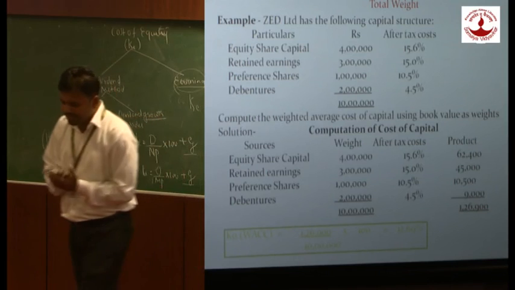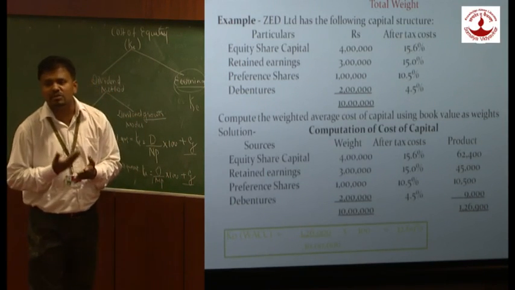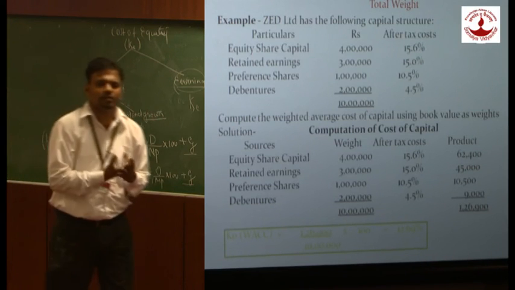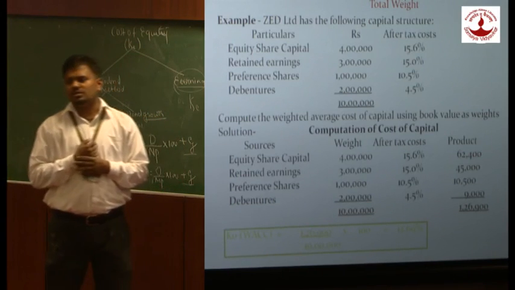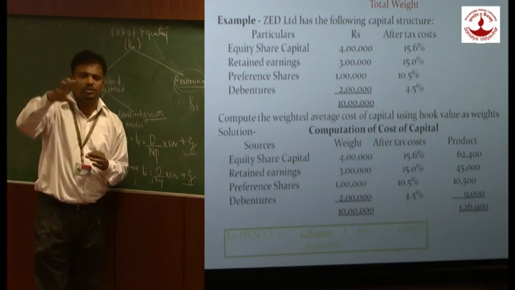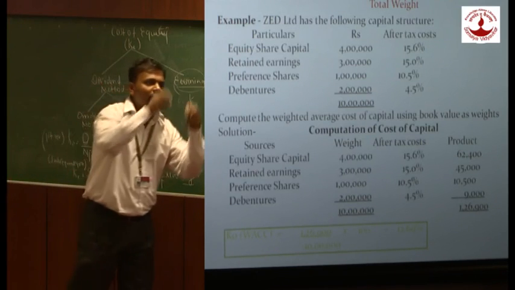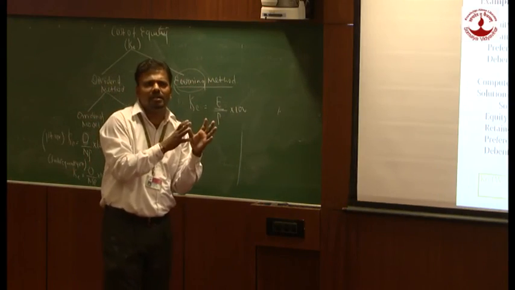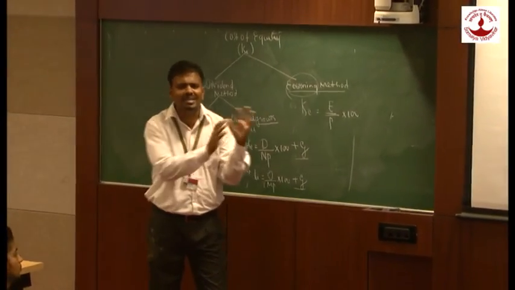Now what is the purpose of learning this topic? As I told you in the beginning, we are going to learn how to calculate cost of debt, cost of equity, cost of preference, and then combining all 3, we will get the total cost of capital. Whenever a company wants to invest in a new project, obviously they require capital. Now I want to invest in project 2 and I know that I will get an estimated return, for example 20%. So my ROI is 20%. This is an example.